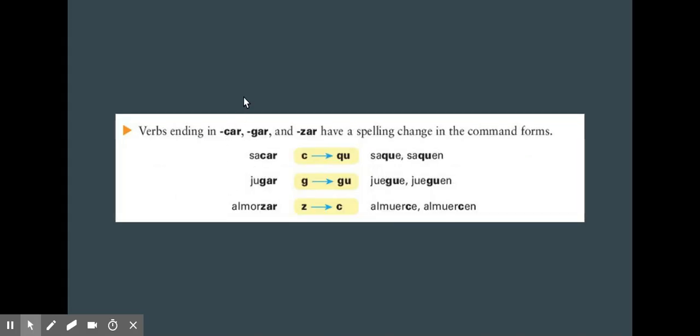Likewise, verbs ending in car, gar, and zar do also have a spelling change in the command form. So sacar, usted saque, saquen, jugar, juegue, jueguen, almorzar, almuerce, almuercen. We also have llegar, and so forth. So remember that if it ends in car, gar, or zar, it does have the corresponding changes here.